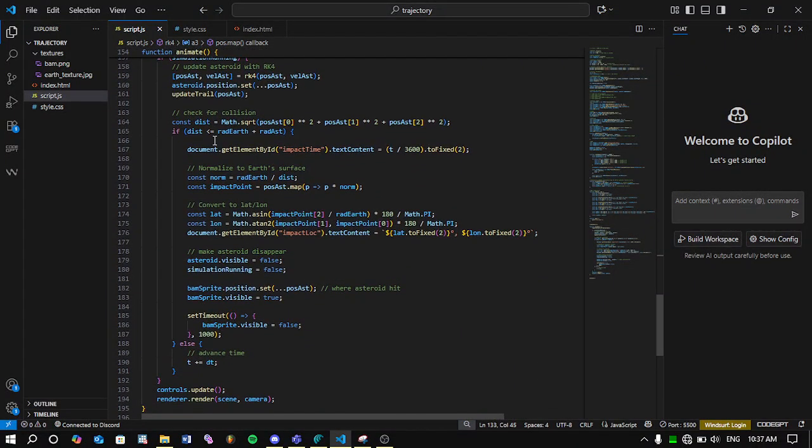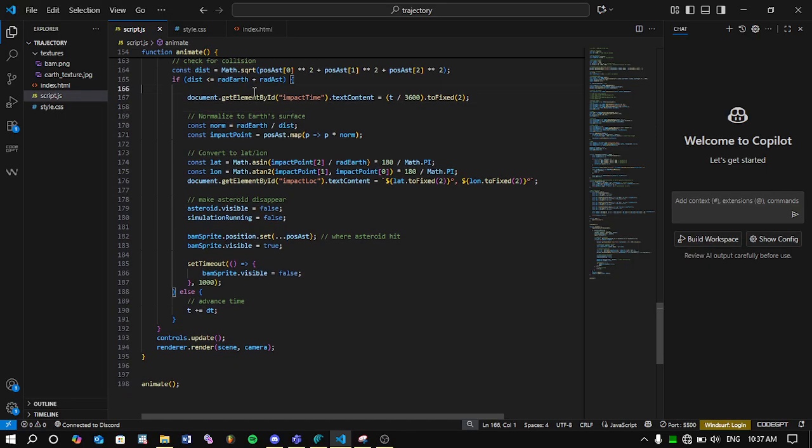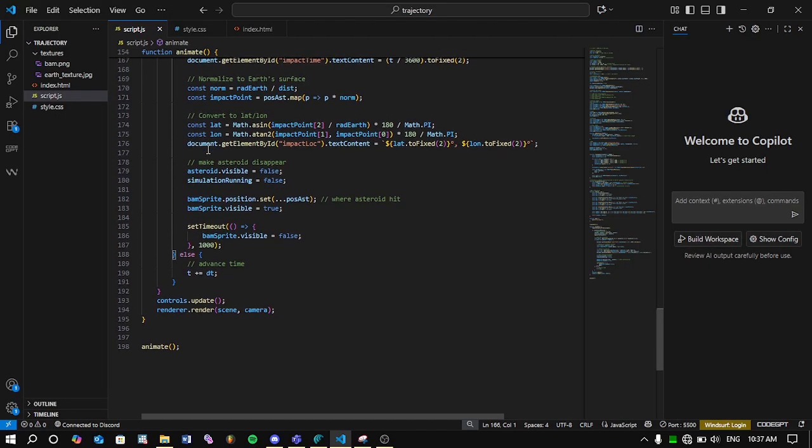And look at this. This is the main thing. So I calculate the distance, and if the distance is less than the radius of the Earth plus the radius of the asteroid, then I log that impact time, and then I go over here and say norm lat long and convert it into latitude and longitude, because it is important in the overall hackathon. This is not the whole hackathon. We have to create so much more.